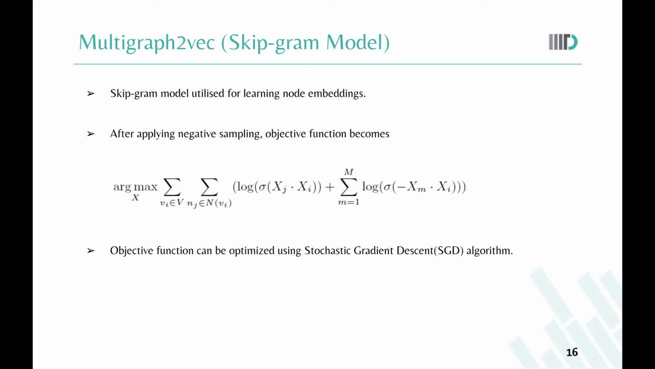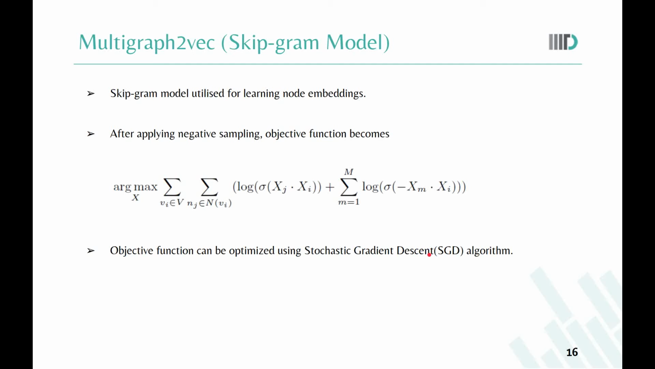Skipgram model has been used a lot to generate node embeddings from random walks. In order to generate the node embedding for node Vi, it maximizes the log likelihood of observing its neighborhood structure N(Vi) conditioned on its latent node embedding vector Xi. Negative sampling is used to estimate the denominator of the probability term, and the negative sampling equation becomes as shown in the second point. Here, m is the size of the negative sample. Finally, the objective function can be optimized using SGD algorithm.